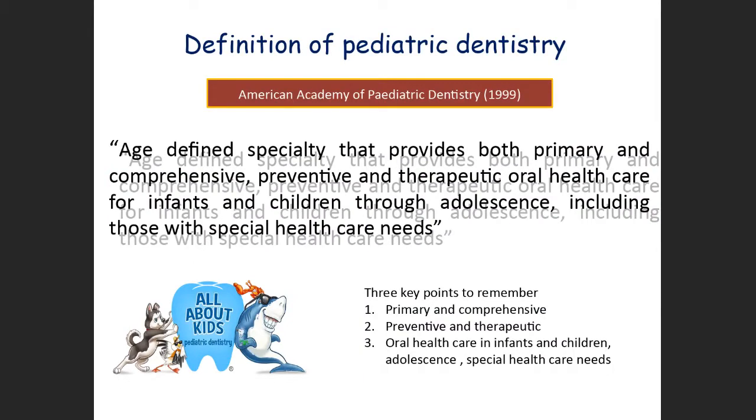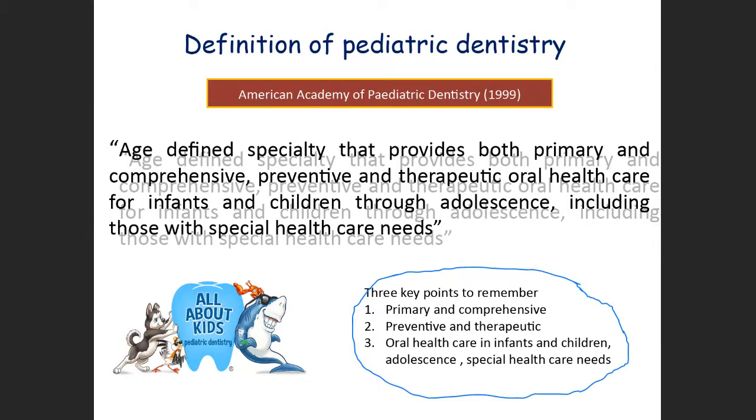Now, this is the most important definition which we are supposed to remember. Everybody would have felt, how do I remember this big definition? If you see the slide, there are three things which you are supposed to remember, which I have marked here as 3 key points to remember.